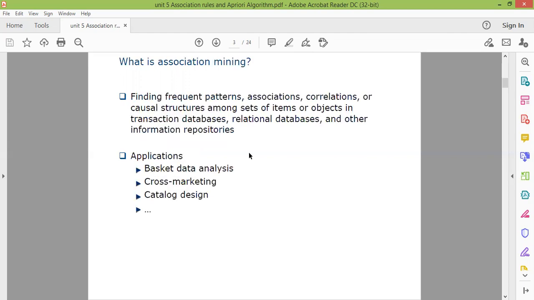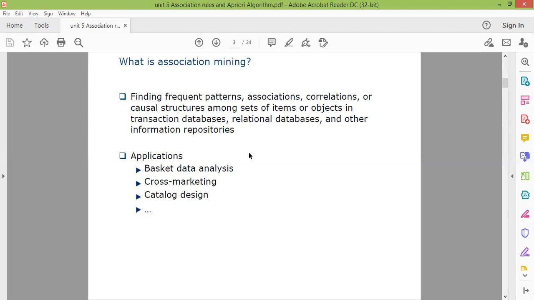So what is association mining? Finding the frequent patterns, association, correlation, or causal structure among the set of items or objects in the transactional database, relational database, and other information repositories. These are all your databases. Transactional database means when you have a collection of transactions. Relational means where you have certain items which are interrelated, and information repositories where any combination of information is there.